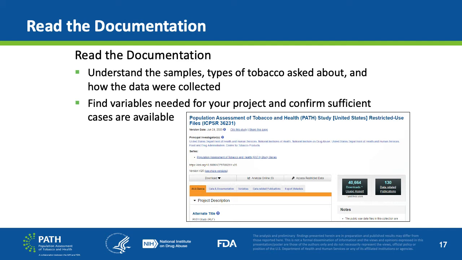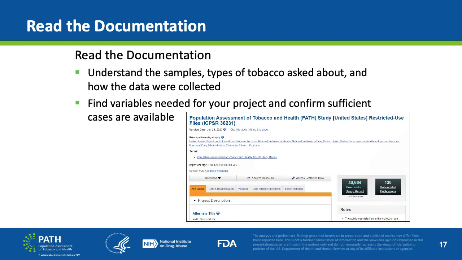A researcher may already have a research description to work from and can confirm by reading the documentation that the data they are interested in are appropriate for their research. It is possible that reviewing the documentation may also help a researcher to formulate their research description. Reading the documentation also helps researchers find the variables that they will need and confirm that sufficient numbers of cases are available.